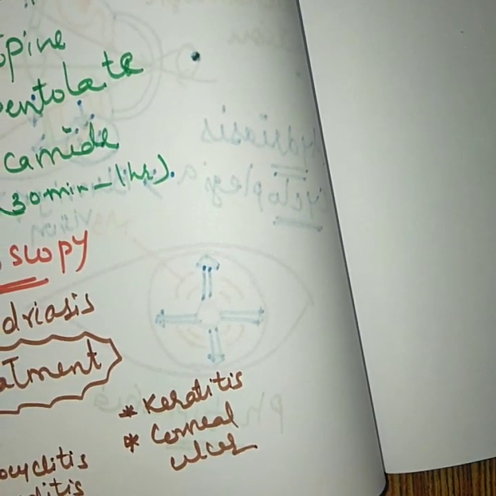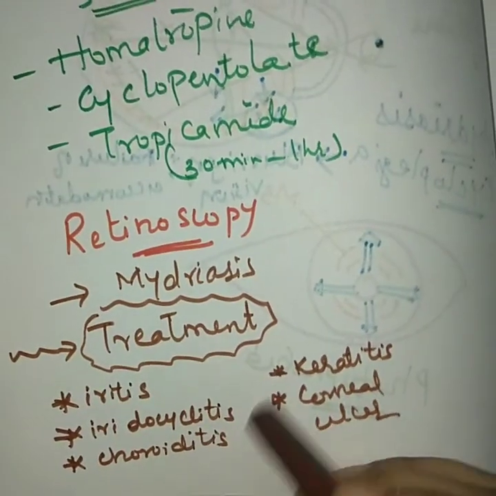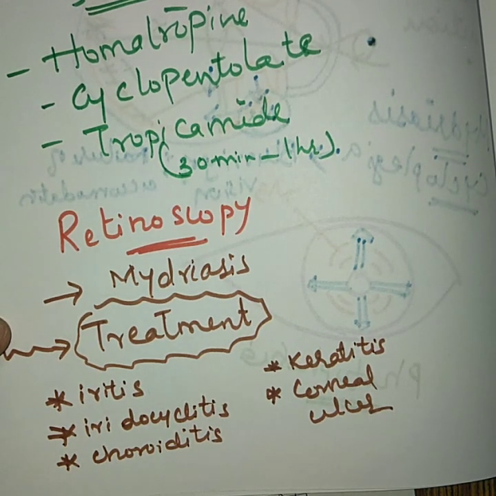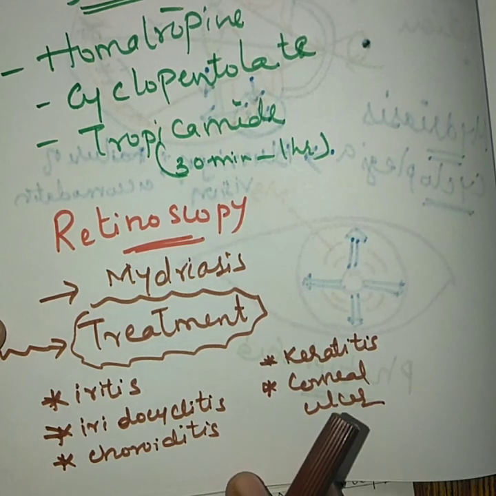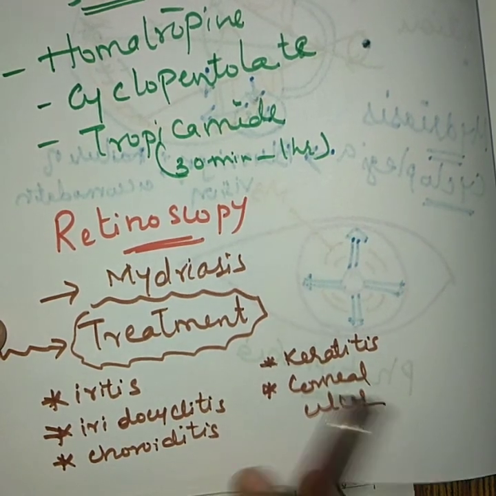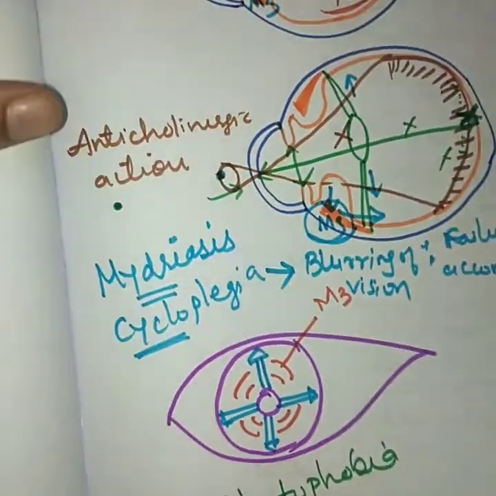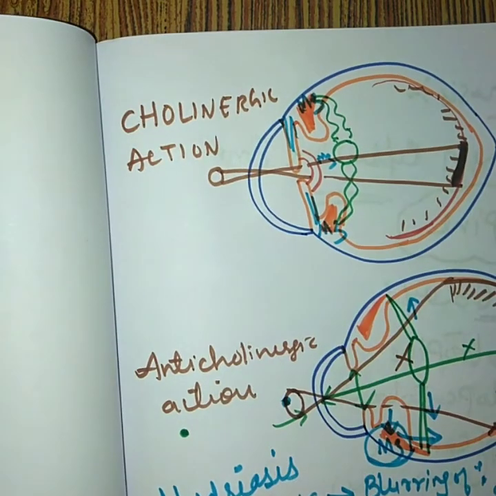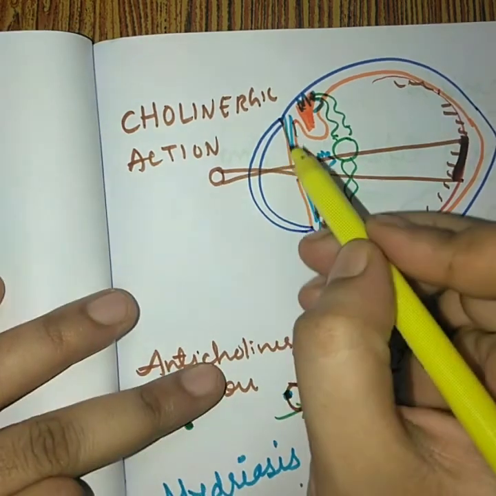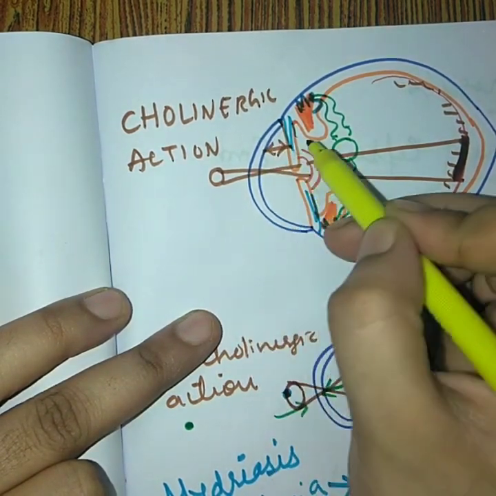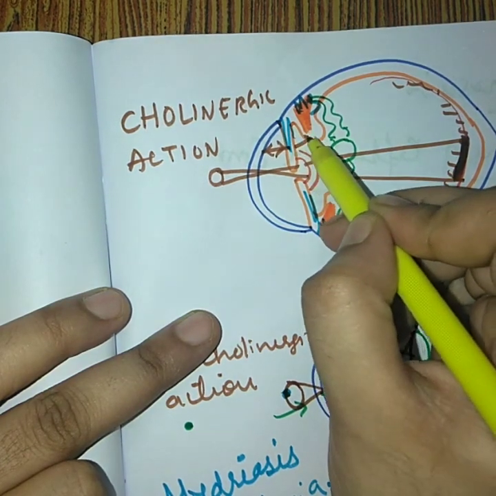So these anticholinergic drugs can be used in all these conditions: iritis, iridocyclitis, choroiditis, keratitis, and also in the corneal ulcer. One more area where you can use this atropinic kind of drug is in some individuals who have small eyes, and there will be some kind of adhesion between the iris and the cornea, or else the iris and the ciliary muscle.